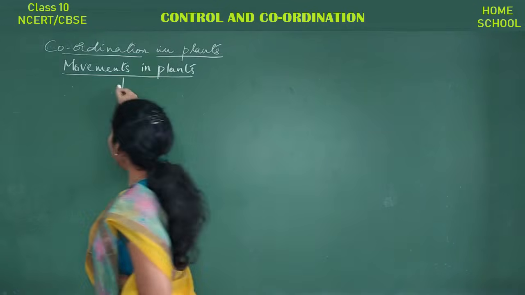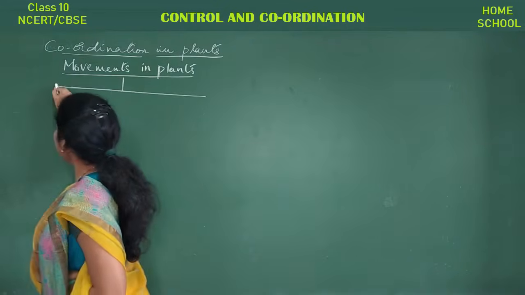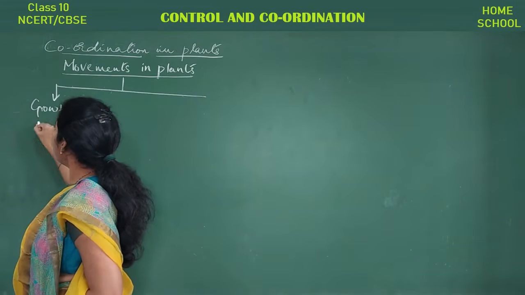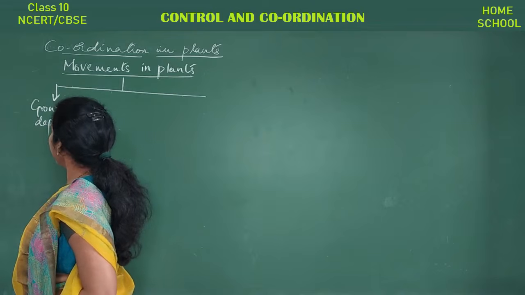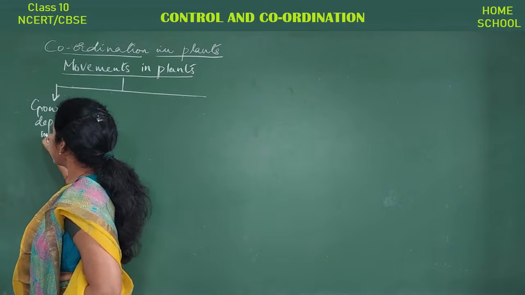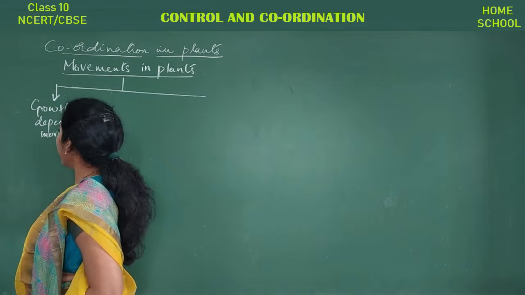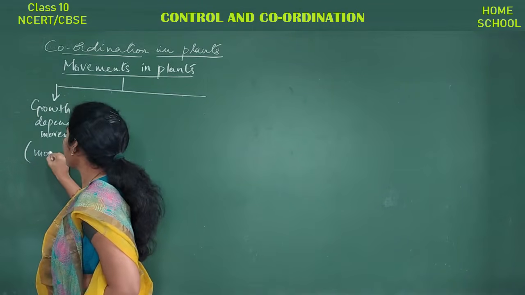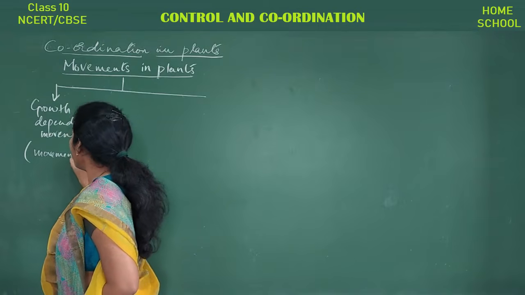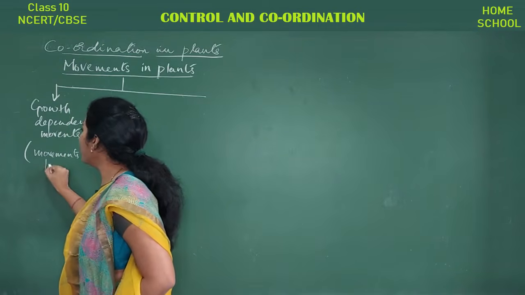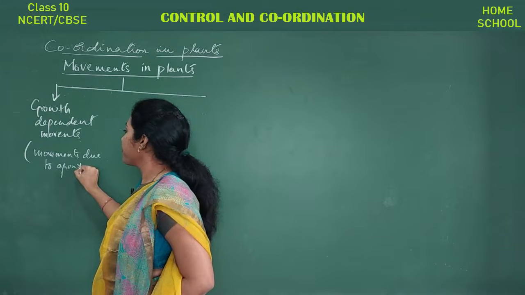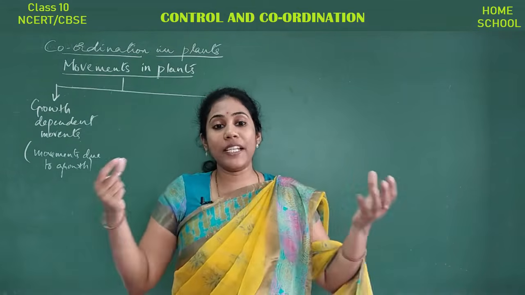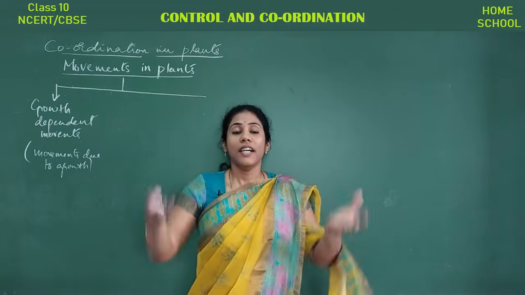The first one is growth dependent movements. In other words, we can also call it movements due to growth. They are nothing but movements due to growth. So when a plant grows, what happens? You can observe a movement in its growth.